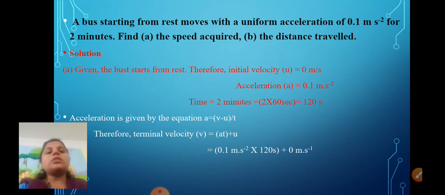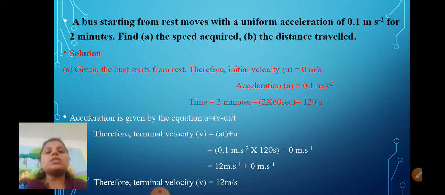After that, whatever values we have: 0.1 meter per second square into 120 seconds plus 0 meter per second. So the answer is 12 meter per second. So what is the terminal velocity? It is v is equal to 12 meter per second. Why have we written 12 meter per second here? Because the SI unit of velocity is meter per second.